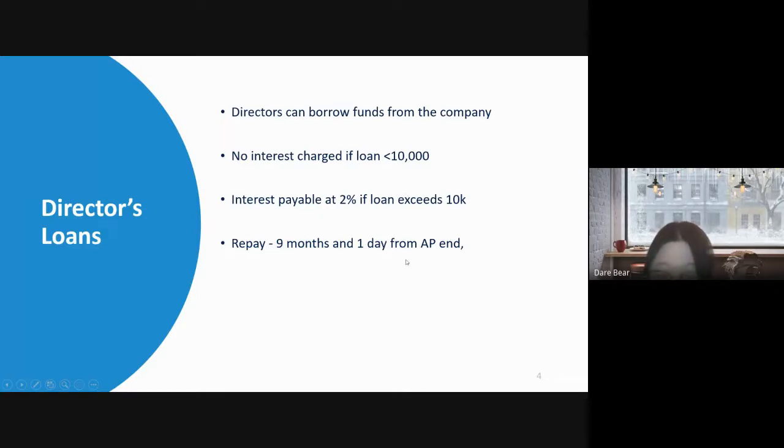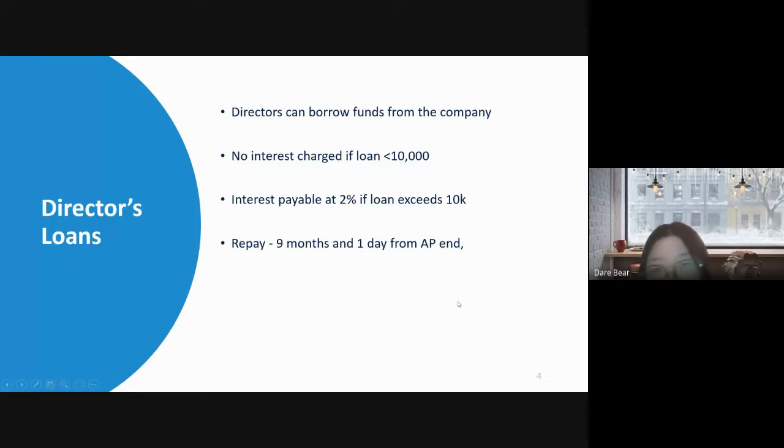Otherwise, you are liable to a penalty tax charge under the S455 rules. For example, you borrow 10K from your company, right? And then your company's accounting period ends on 31st of March 2019, let's say. Before which day do you have to pay back this 10K to your company? It's 9 months plus 1 day, which means 2nd of January 2020.